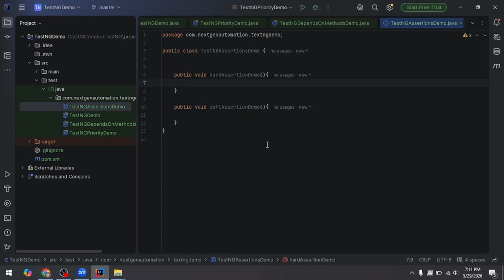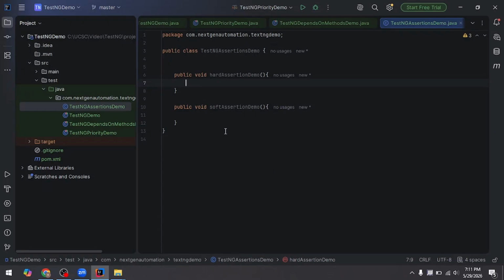A soft assertion allows the test to continue execution even after failure, collecting all assertion results and reporting them together when the assertAll method is called. These are the basic theories you need to know once you assert the test methods.